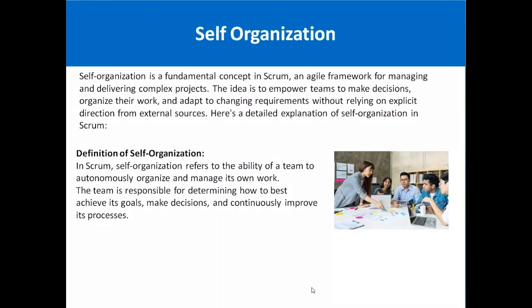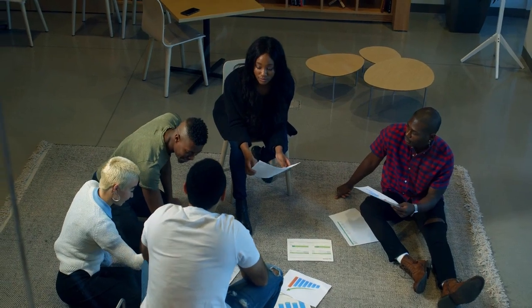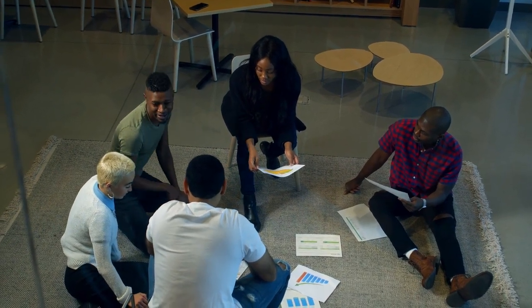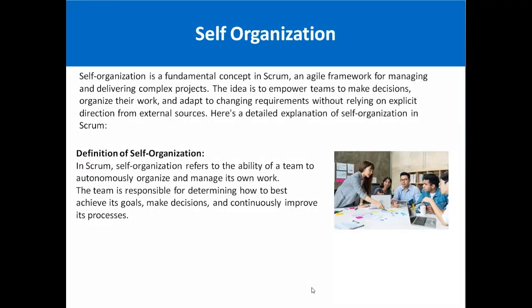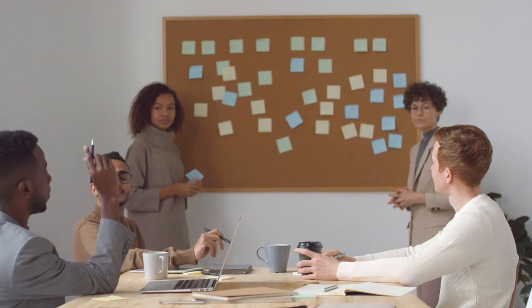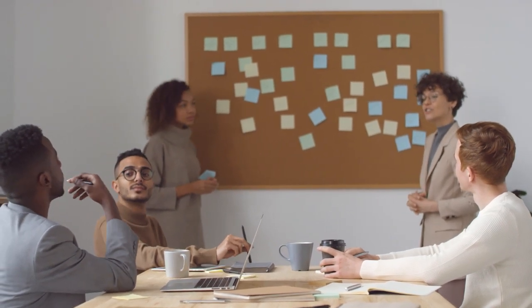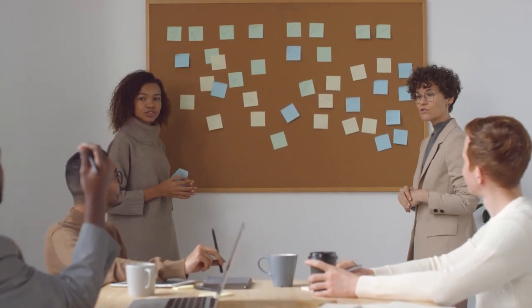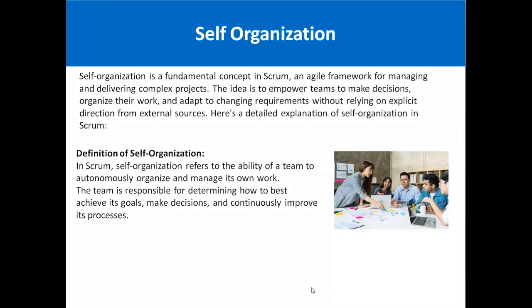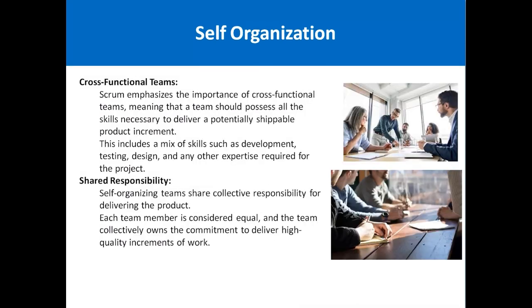So the first thing is the definition of self-organization. Friends, in Scrum, self-organization refers to the ability of a team to autonomously organize and manage its own work. That means the team is self-organized. They know what the requirements are. They know how to be responsible for determining how to best achieve goals, make decisions, and continuously improve their processes. They are not relying on any external sources, or taking direction from any third party. They take their own decisions according to the requirements, according to the sprint backlog.